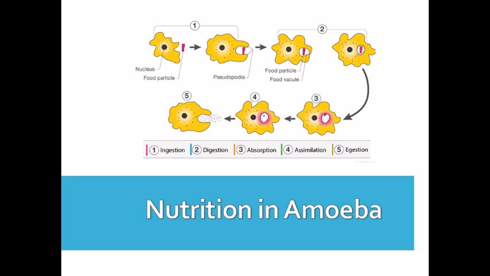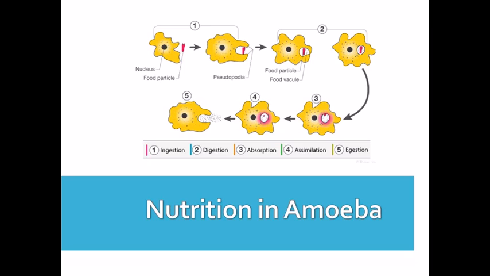Then after ingestion, the second step is digestion. The enzymes from the surrounding cytoplasm enter the food vacuole and break down the food into simple soluble substances. After digestion, the next step is absorption.